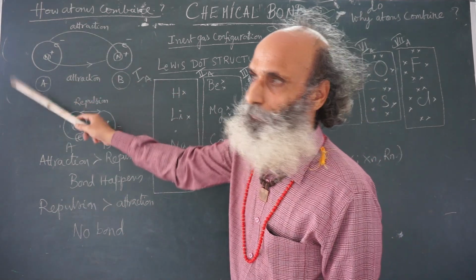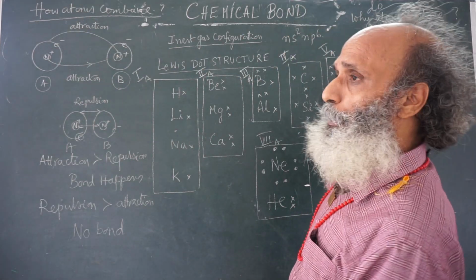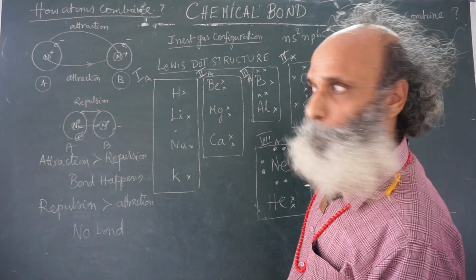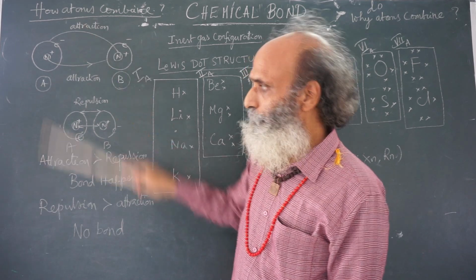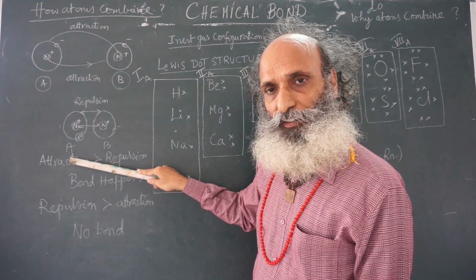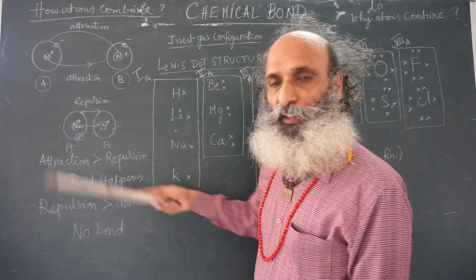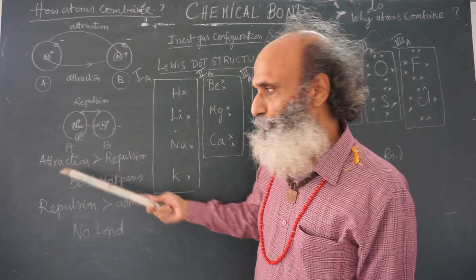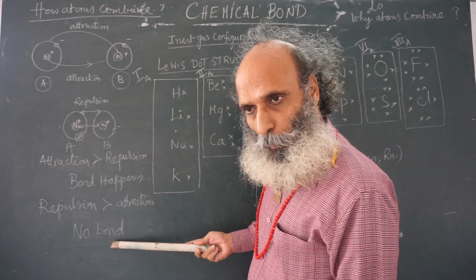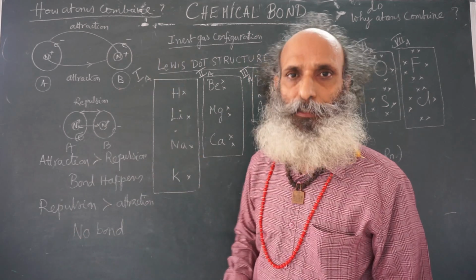That is the simplest answer to both these questions. Why do atoms combine? Stability. How do atoms combine? Because of attractive forces, they form a bond. If there is no attractive force and repulsive force is more, there is no bond. This is the simplest possible answer.